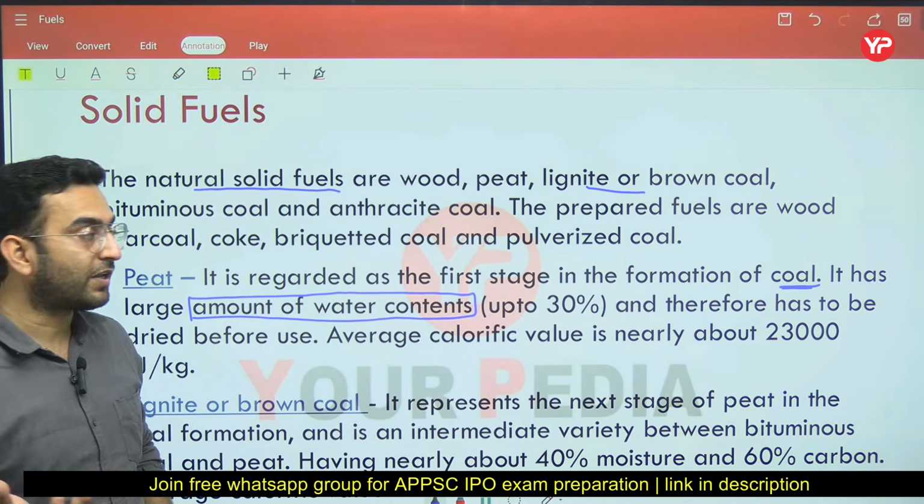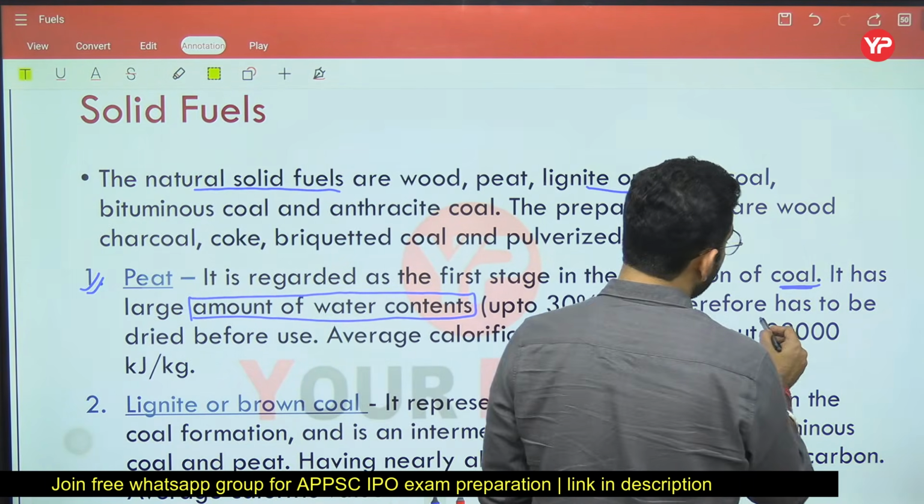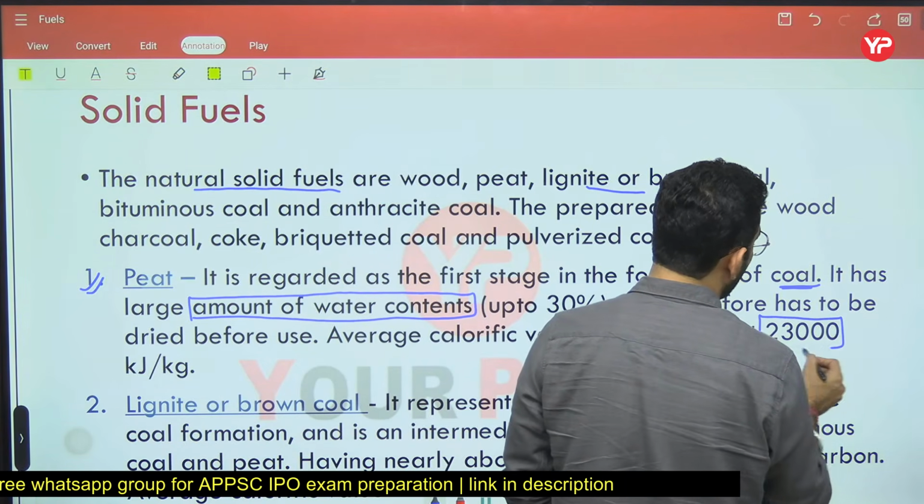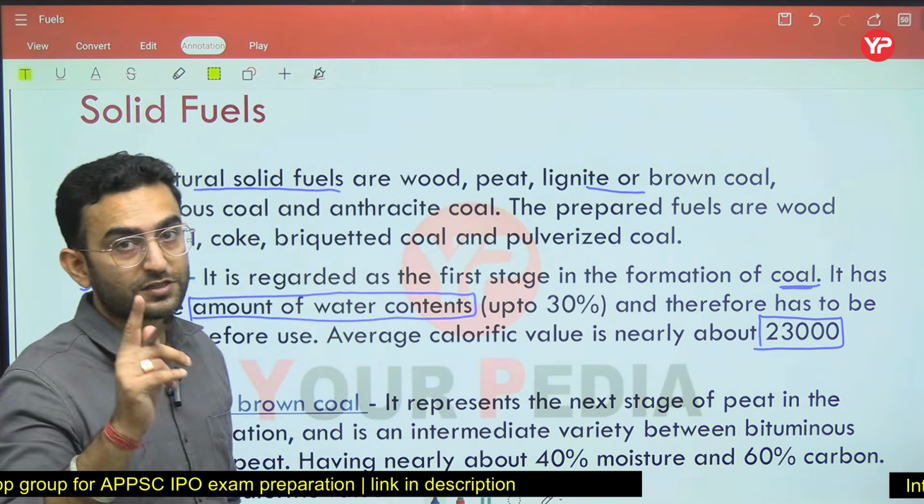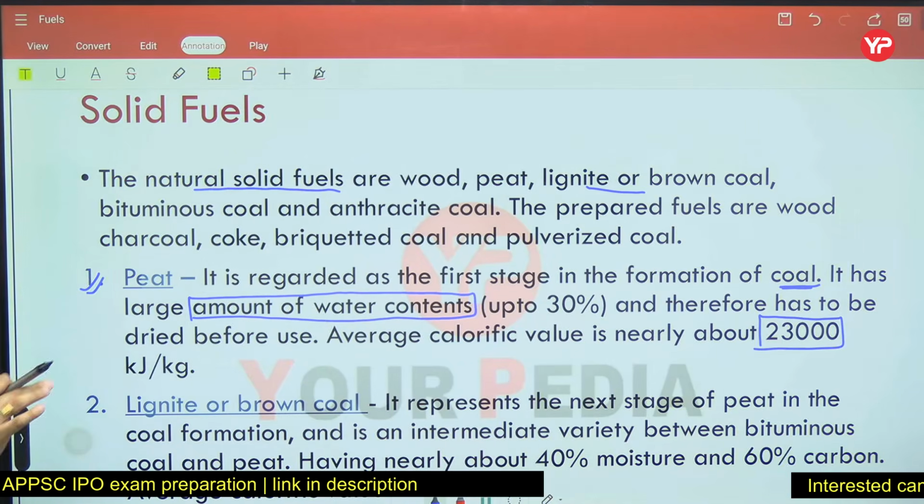Okay, and if we talk about its calorific value, how much heat it is going to release after burning 1 kg here, it is approximately equal to 23,000 kilojoule per kg. Okay, just remember this. These values are very important for you.